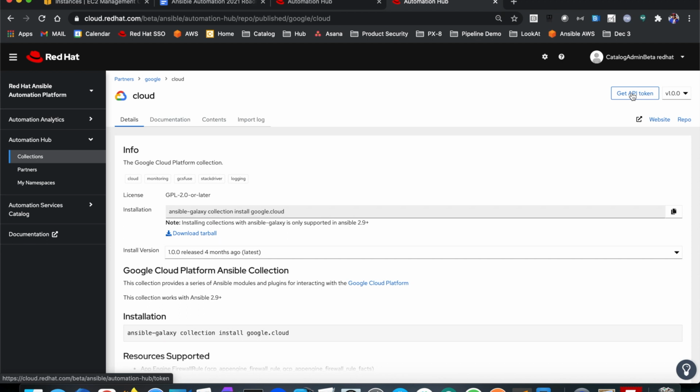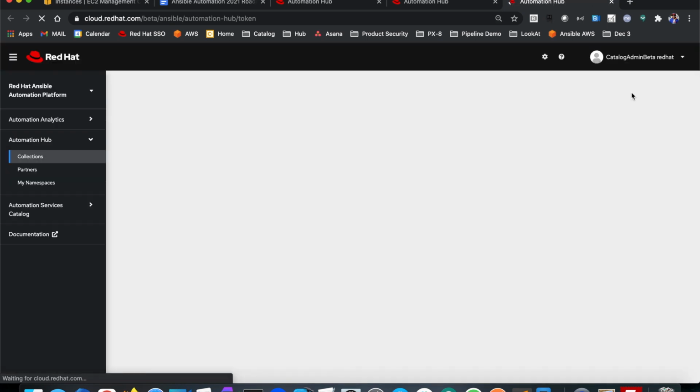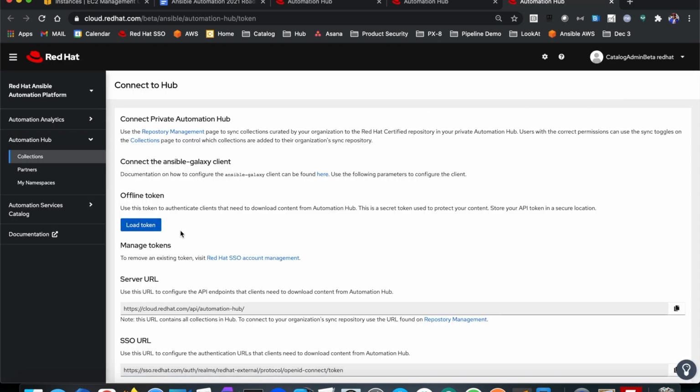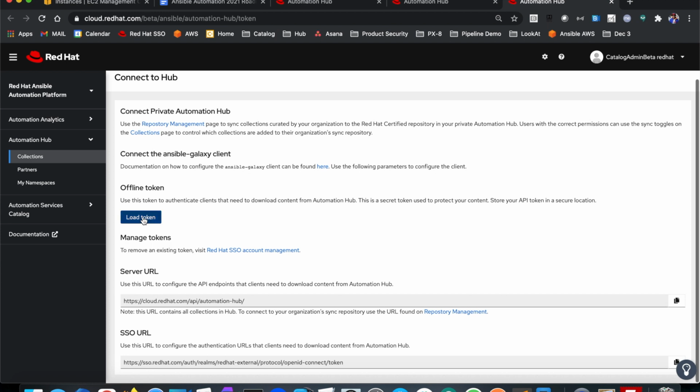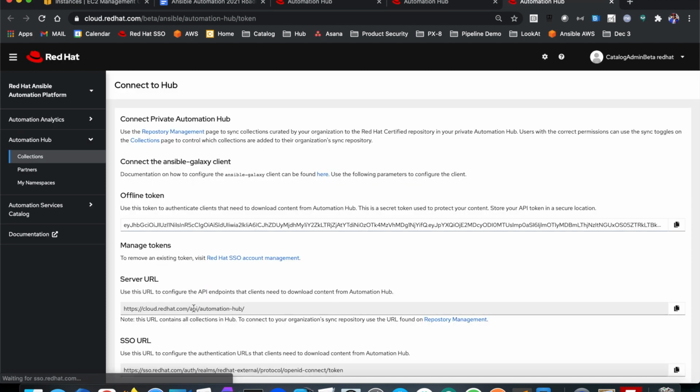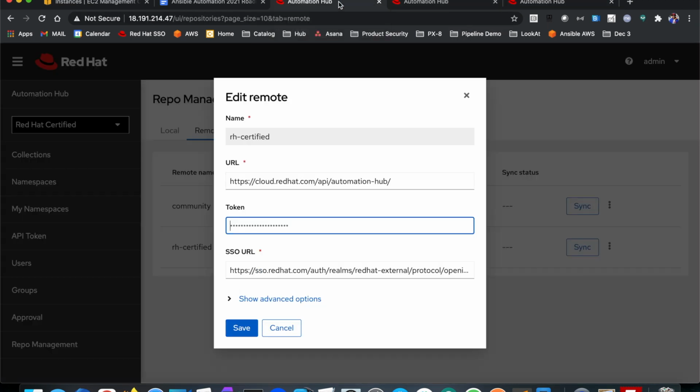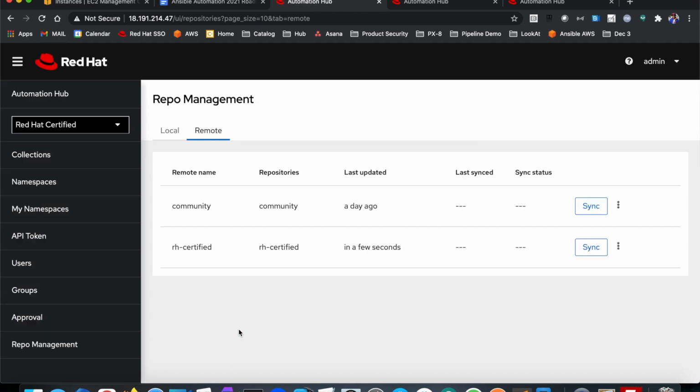Getting an API token is a global task for the organization. If I click on Get API Token, it gives me some detail here if I want to configure the CLI and the Ansible CFG, but in this case, all I need to do is just click Load Token, and here's the token. So I click Copy, I go back to my Automation Hub, and click Paste. Click Save, and then click Sync. And that's it running.